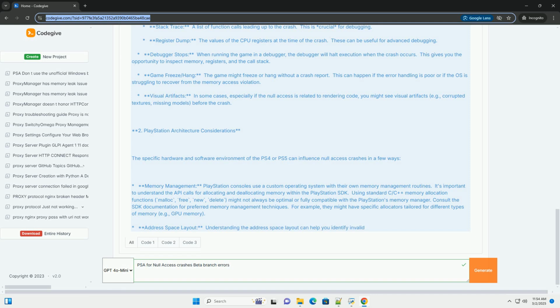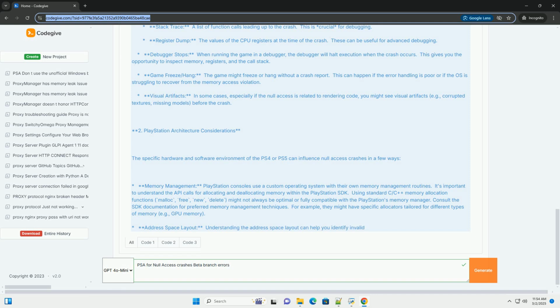3. Beta branch specifics. Beta branches introduce several factors that can increase the likelihood of null access crashes. New code: beta branches typically contain new code that hasn't been thoroughly tested. This new code is more likely to contain bugs, including null pointer dereference. Refactoring: beta branches might involve significant refactoring of existing code. Refactoring can introduce subtle bugs that are difficult to detect. Pay special attention to changes in memory management and pointer usage.